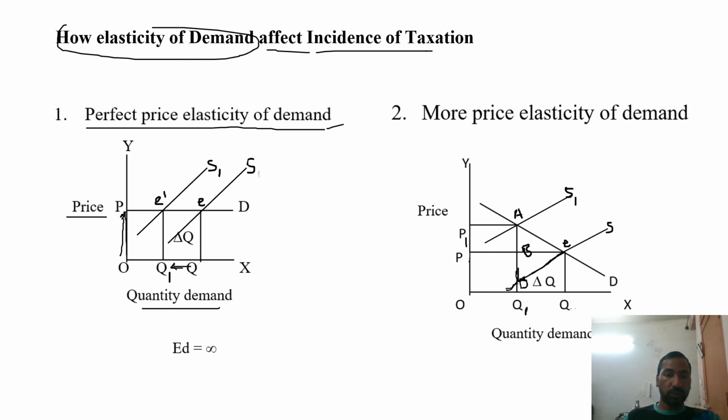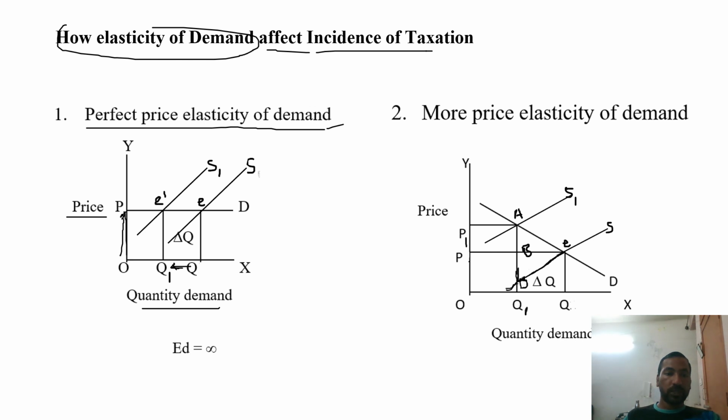This is the change in the Q portion. S is the supply curve, and the S supply curve shifts to the S1 supply curve. In this case the burden of the tax will fall on the producer, not the consumer, because the consumer reacts suddenly to even a small change in the price level.